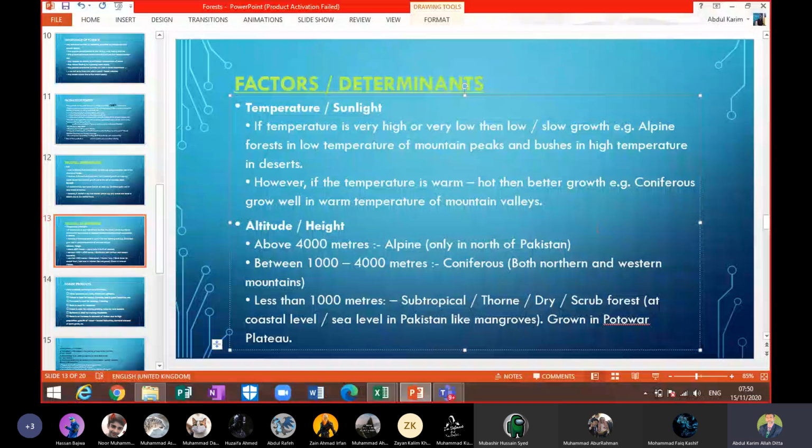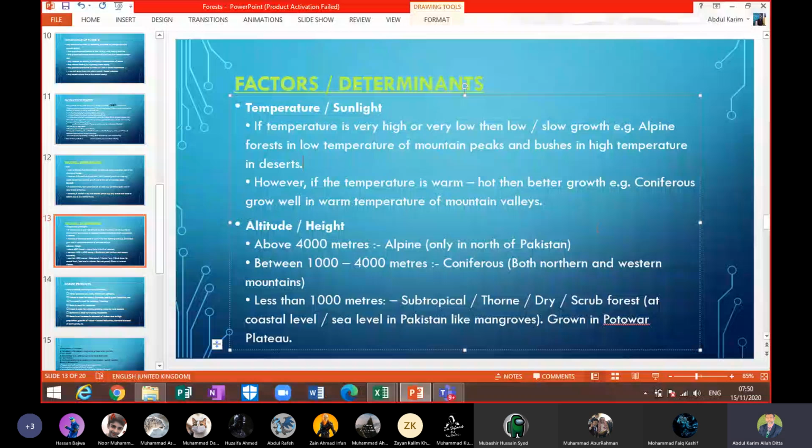Low temperature is not beneficial for the growth of plants. And high temperature, as you can experience in the desert area, is also not good. So we don't need low temperature, and we don't need high temperature. Between those, a moderate or warm temperature is more beneficial for the growth of plants. So this is the third factor, temperature or sunlight.